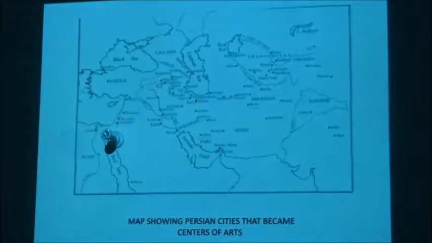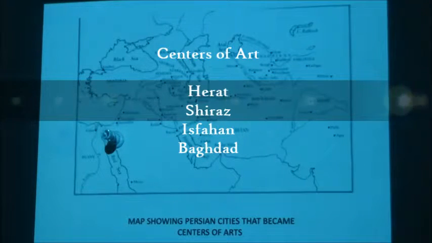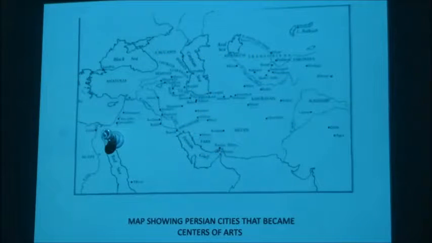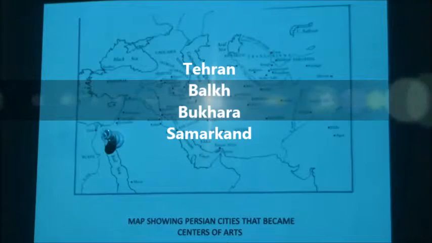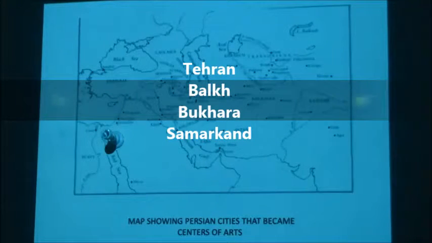Here is a map showing some of the Persian cities that became centers of art, the most famous of which are Herat, Shiraz, Isfahan, and Baghdad, of course, and later on Tehran, and you see Balkh, and Bukhara as well, and Samarkand.